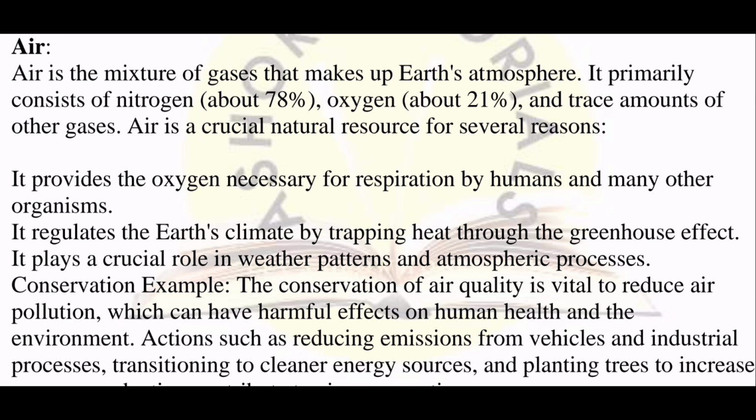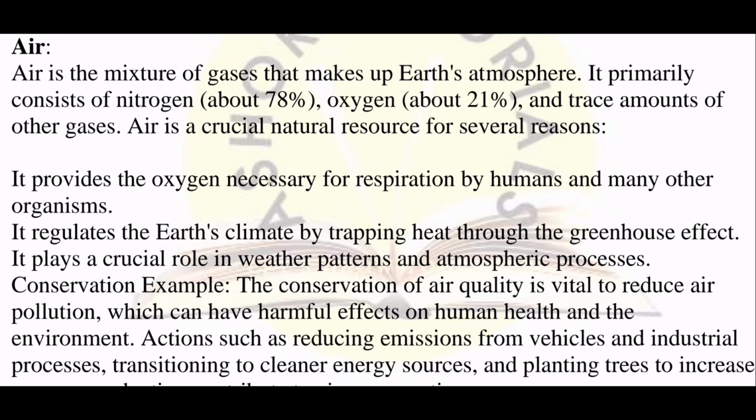So first of all, we will read about air. Air is the mixture of gases that makes up Earth's atmosphere. It primarily consists of nitrogen about 78%, oxygen about 21%, and trace amounts of other gases. Air is a crucial natural resource for several reasons. Now you see, air. We all know air is a collection of gases.